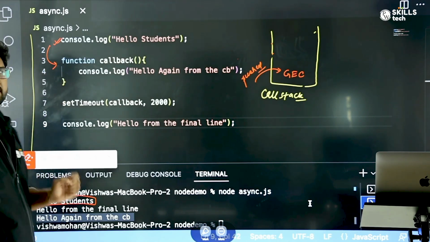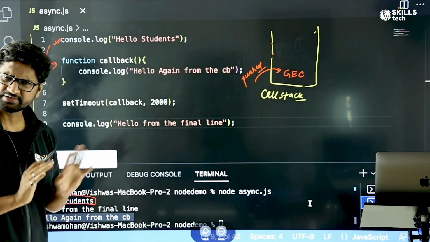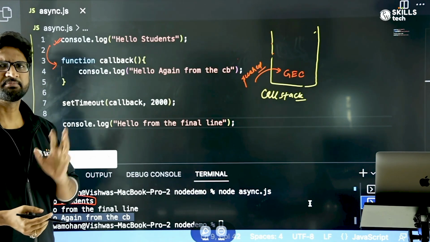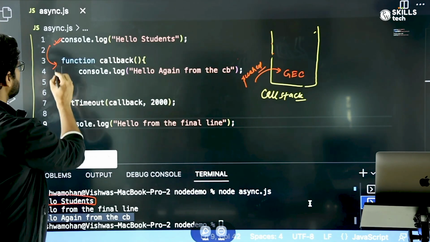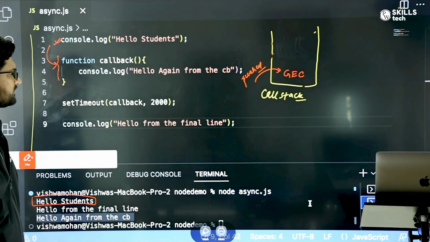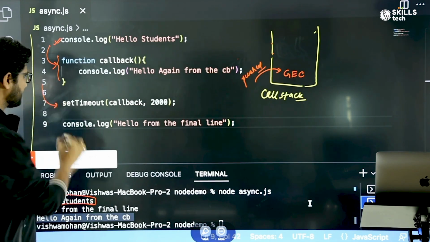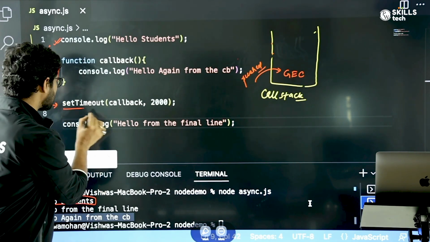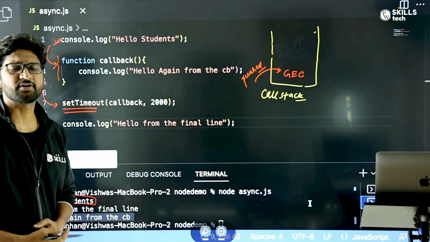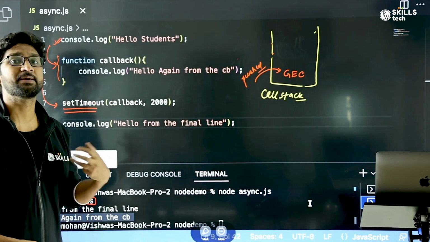Now since this is just a callback function definition, nothing happens here. Just some memory will get allocated to this function, from line number 3 to 5. Next, I come to line number 7. Here is the interesting part. This setTimeout is basically an asynchronous function which comes as a part of the web API.